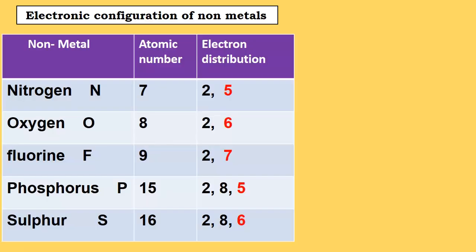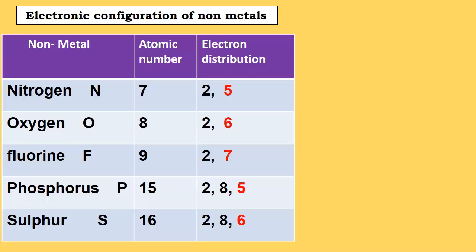We have taken the examples of nitrogen, oxygen, fluorine, phosphorus and sulfur. The symbols are N, O, F, P and S. Nitrogen, atomic number 7, electronic distribution 2, 5. Oxygen 8, 2, 6. Fluorine 9, 2, 7. Phosphorus 15, 2, 8, 5.